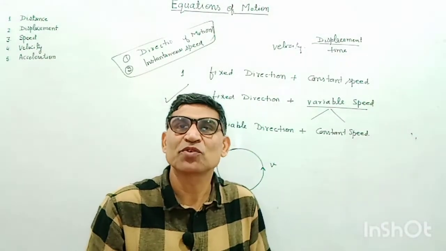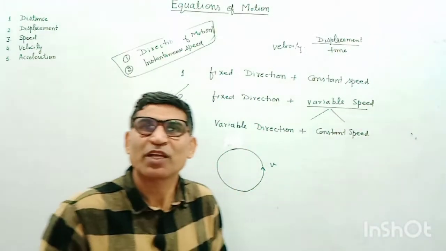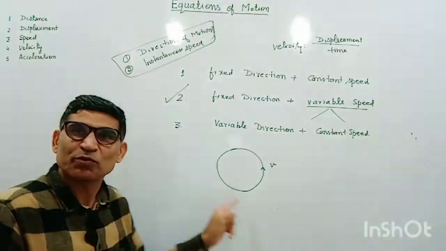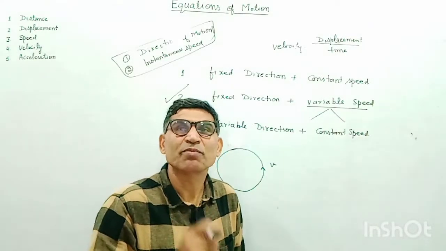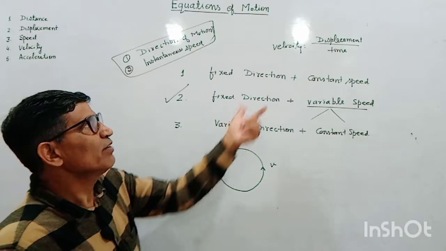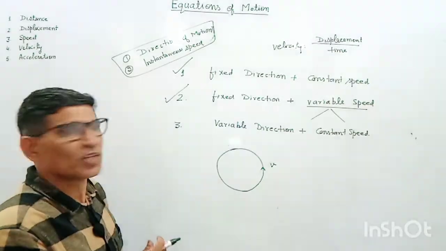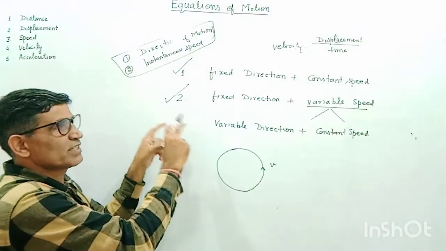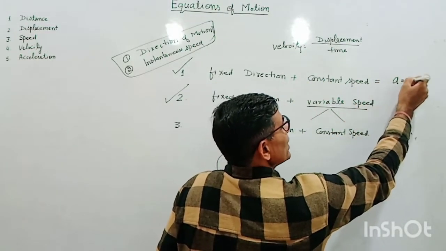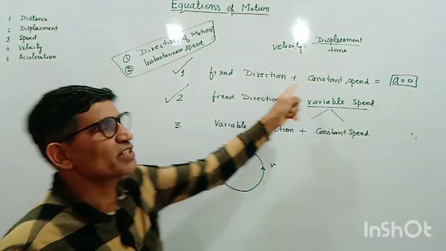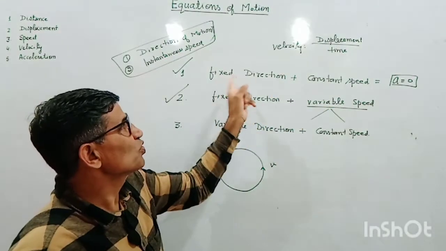Sometimes direction is not continuously changing, direction is changing after a fixed interval of time, that is oscillatory motion. If direction is continuously changing, that is circular motion. So in all these kinds of motion in which direction is changing, velocity can never remain constant. Velocity is variable, and whenever there is a change in velocity, there will be acceleration. So except this first case, in all these two cases, acceleration is non-zero. In the first case, acceleration is 0, a is 0. I denote acceleration by a. So in the first case only, acceleration is 0. This is non-accelerated motion, the first case, when there is no change in direction and speed.